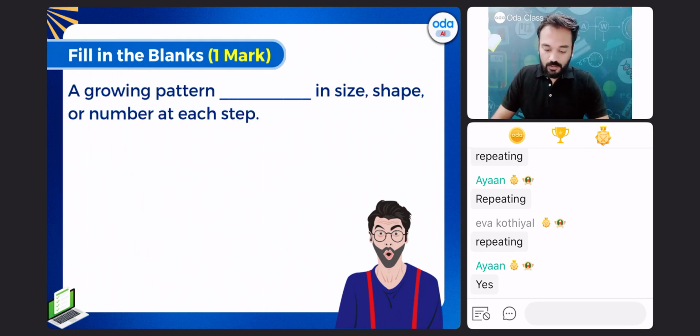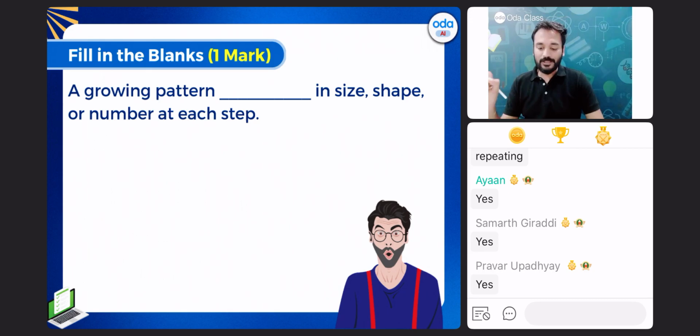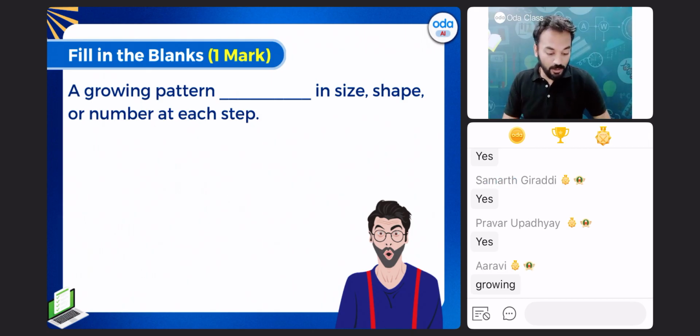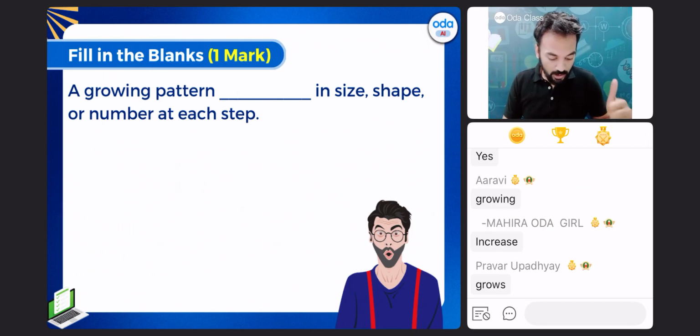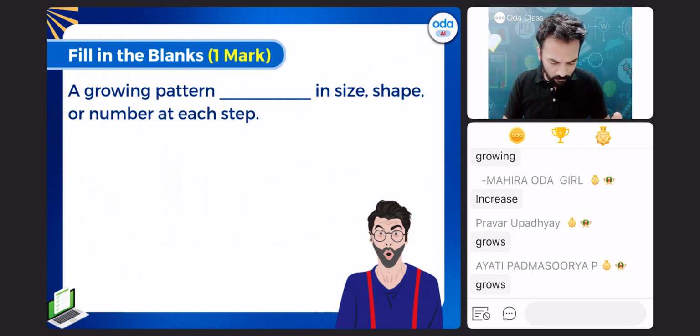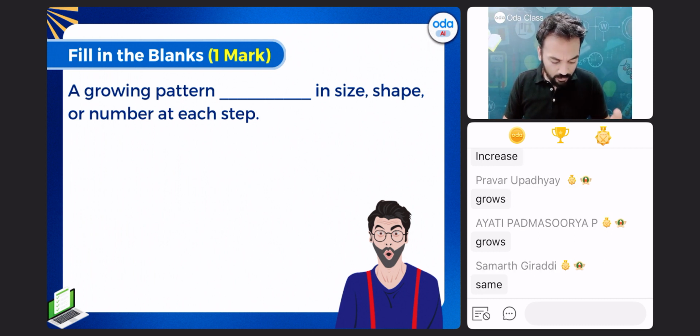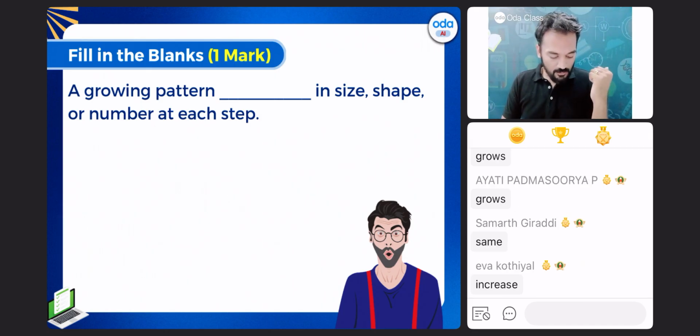Next question. A growing pattern dash in size, shape, or number at each step. A growing pattern dash in size, shape, or number at each step. Let's see. Very good, Ayan. Very good. Ayan Toship. Very good. Who's the next one? Rishi Sharma. Correct. Srishti. Vani Garg. Correct, beta. Naksh. Mahira. Trista.